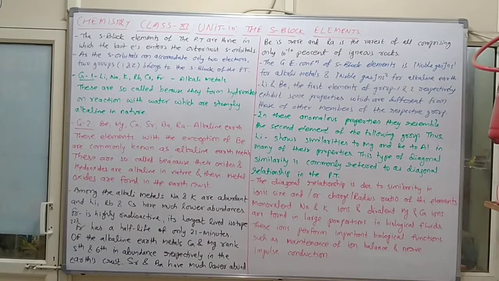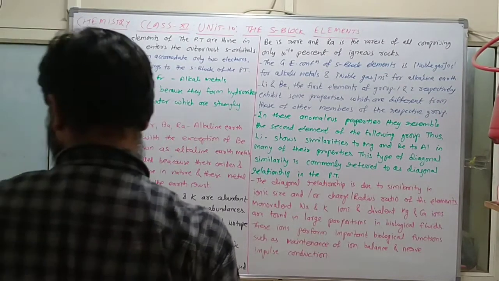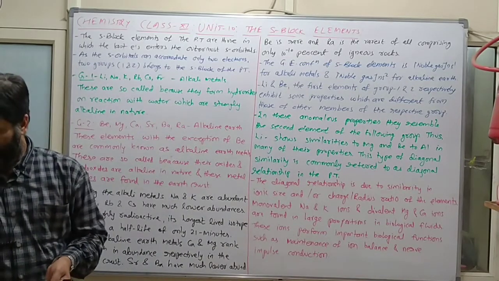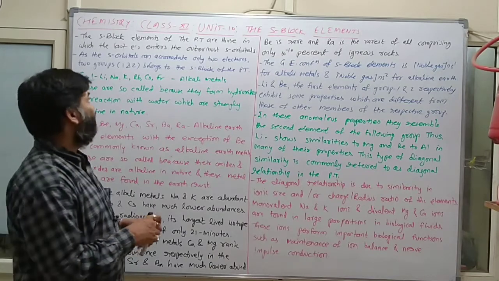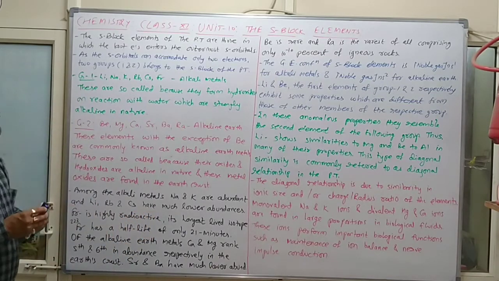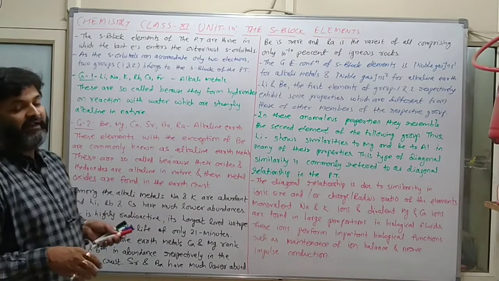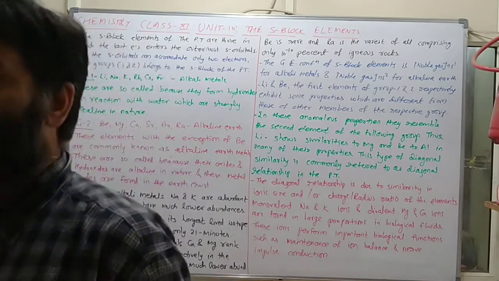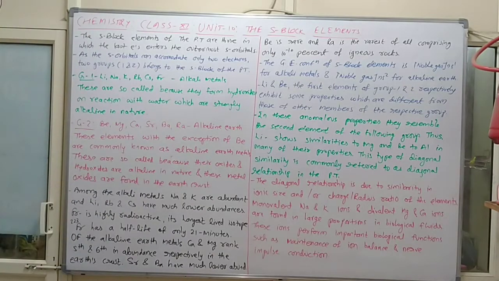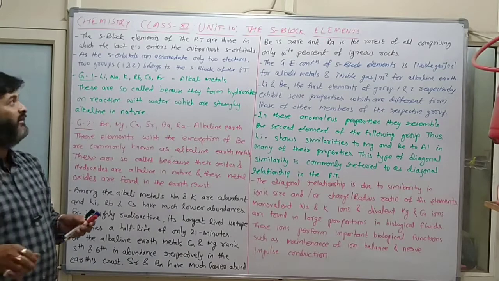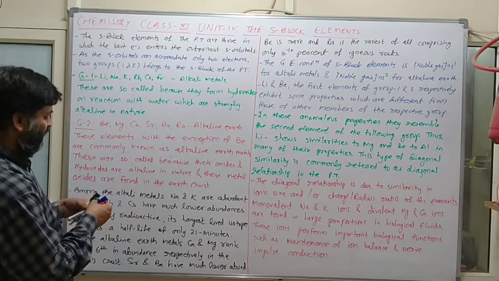Now this is unit 10, S block element. We will discuss chapter number 10, S block element. In the complete periodic table, whenever we write electronic configuration, if the S orbital is the valence orbital, then that type of element is included in the S block elements.